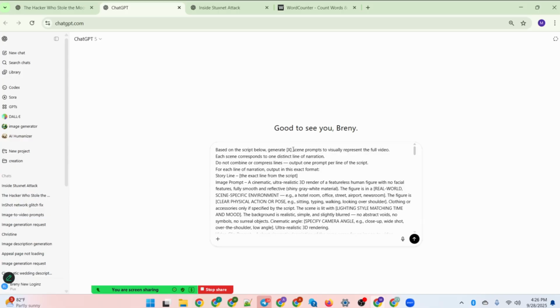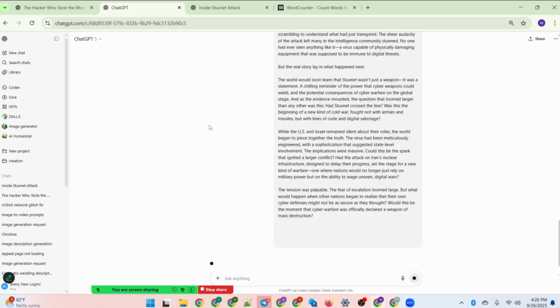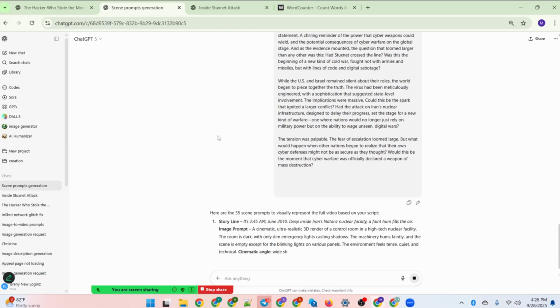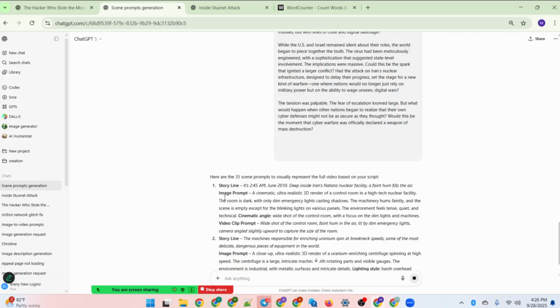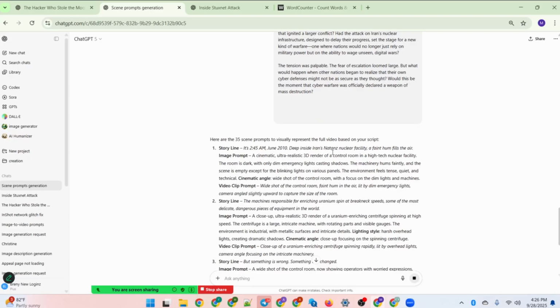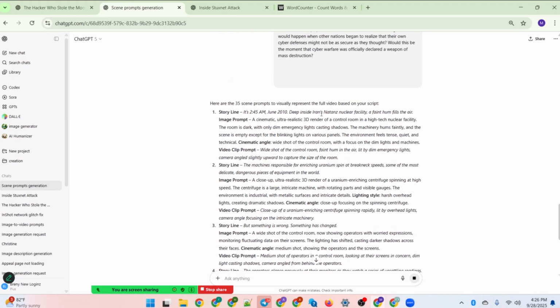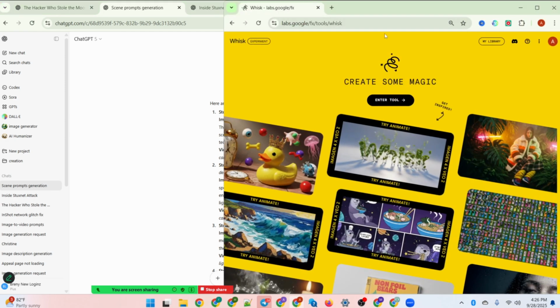Okay, now you are going to make another change here, which is the number of images you want. So if you want 100 images, you can type it here. If you want 10, 20, 30, it depends on you. So let's generate 35 images. So click on submit. So it's going to start generating the prompts for this. It's going to give you the image prompts and the video clip prompts for each and every one of these.